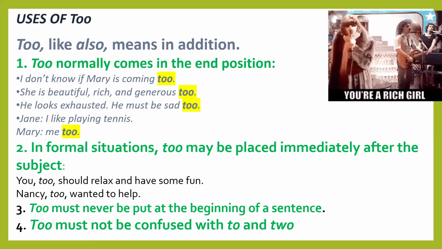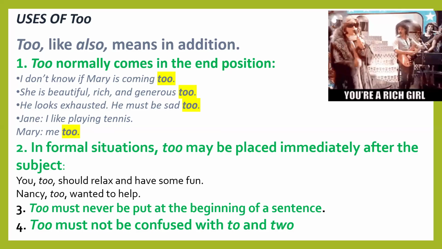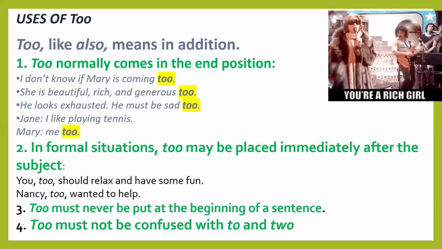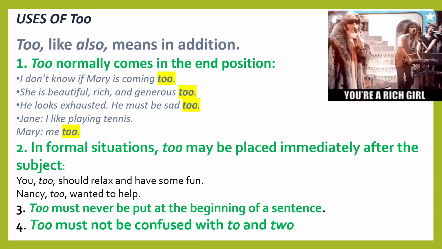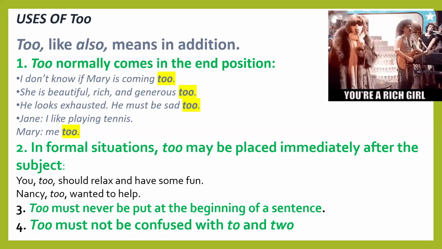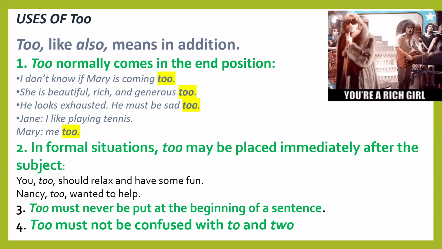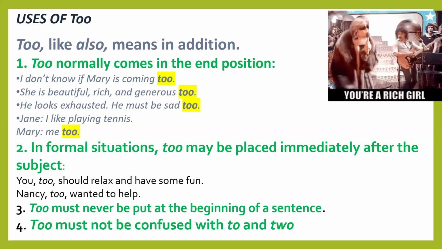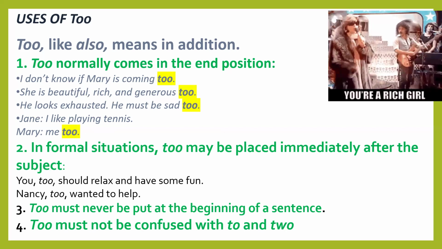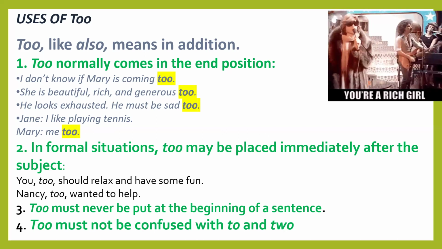In formal situations, too may be placed immediately after the subject. The subject is you. Nancy too wanted to help. So it comes immediately after the subject. Too must never be put at the beginning of a sentence. We cannot use too at the starting of a sentence.